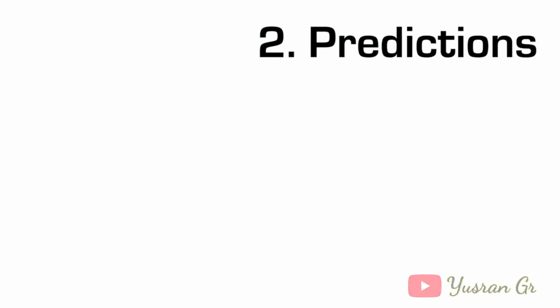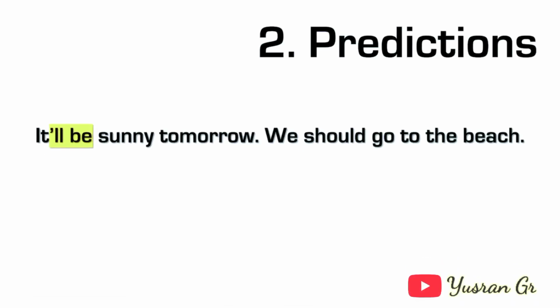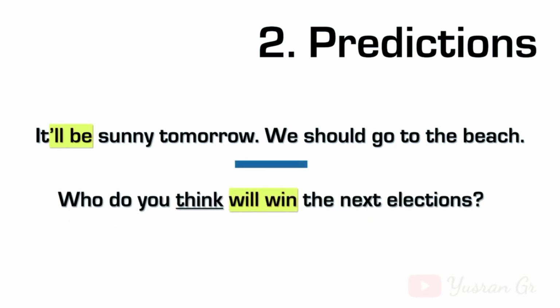So let's take a look at number two now. Predictions. It'll be sunny tomorrow. We should go to the beach. Again, you look at the forecast and you predict that tomorrow will be sunny. So you use will. Another example. Who do you think will win the next elections? Again, we use think with will. So in this case, is also a prediction because you're asking who will win the next elections.